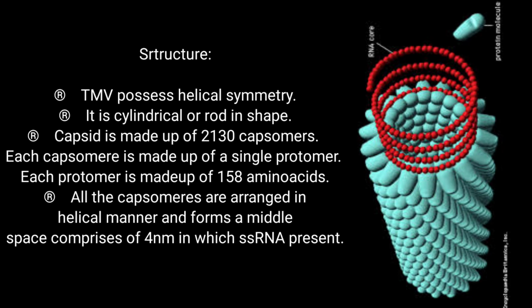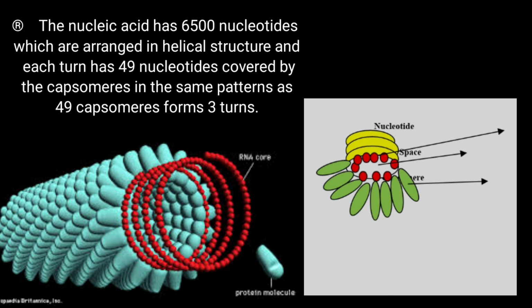And the next one, by this helical arrangement, a space is formed which is 4 nanometers in diameter, and in this space the genome is arranged in a helical manner. So see here, the nucleic acid of the TMV has 6500 nucleotides, all arranged in a helical structure as I told you. And here you have to observe one thing very carefully.